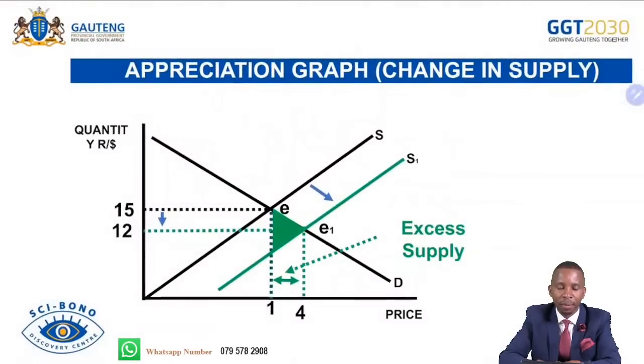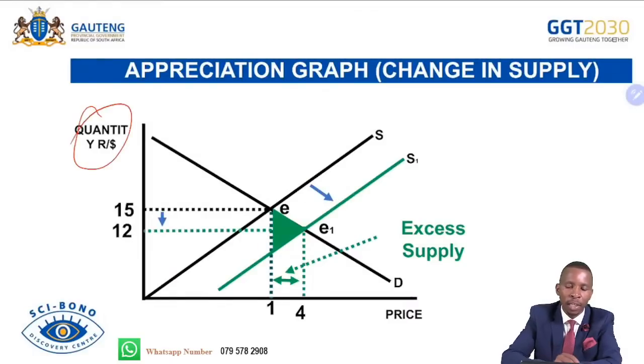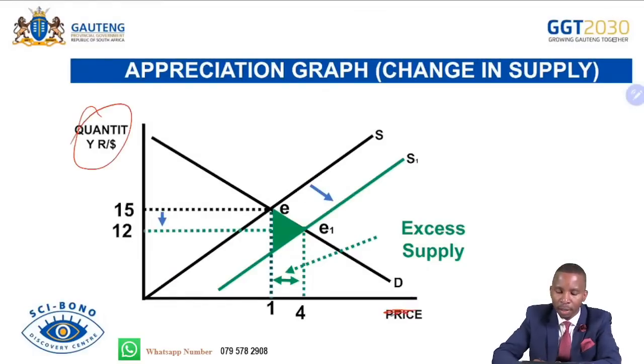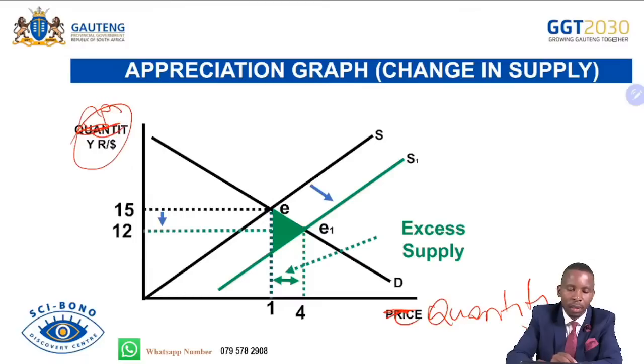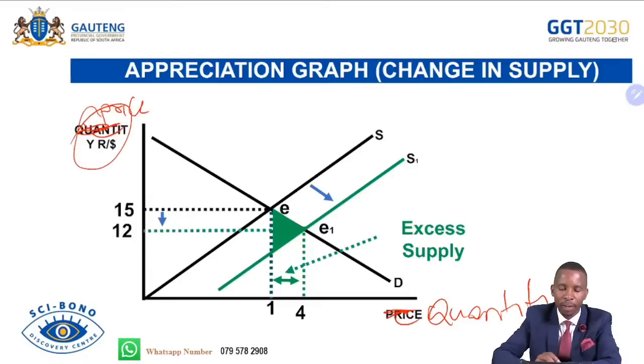Appreciation of the currency. So, appreciation graph, change in supply. There's no assessment in this one. It's just to remind you how we come across appreciation of the currency. So we say the market is for rand versus dollars. And then this is the quantity, and this is the price. This was overturned. So this is rand versus dollars.